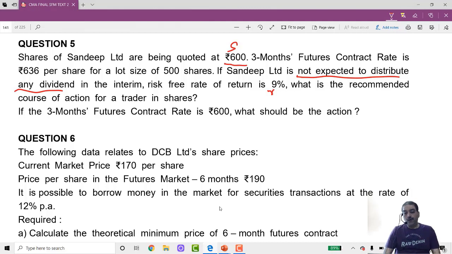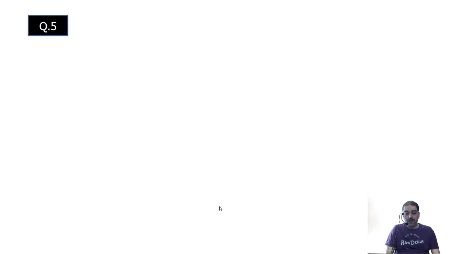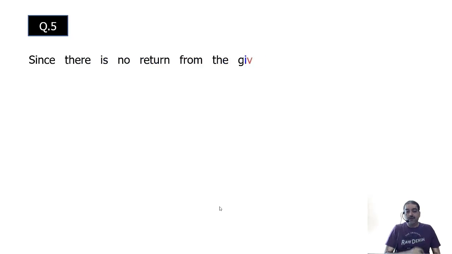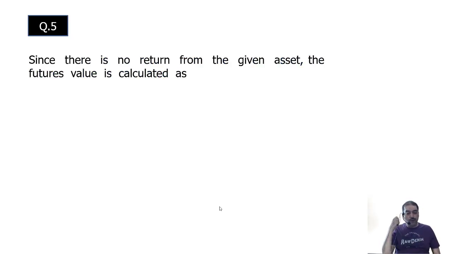Okay, so if you go to see, the calculation will be done as, I'll write this statement first. Since there is no return from the given asset, the futures value is calculated as follows.